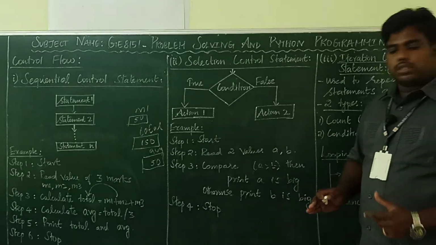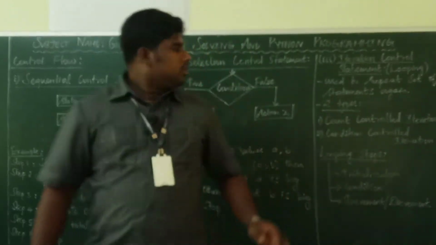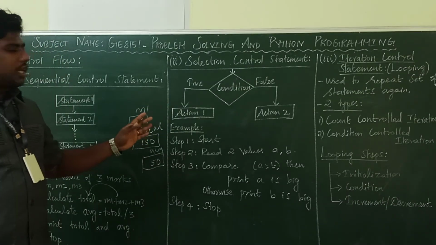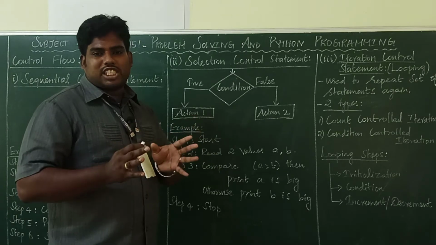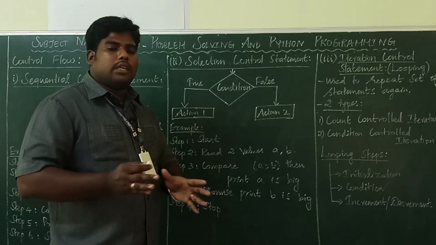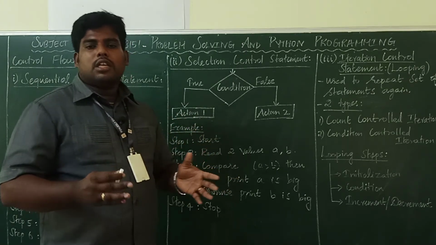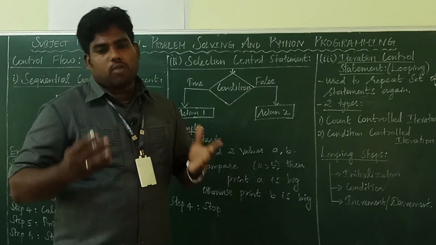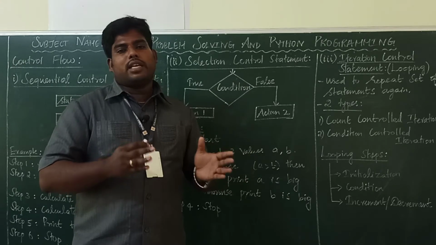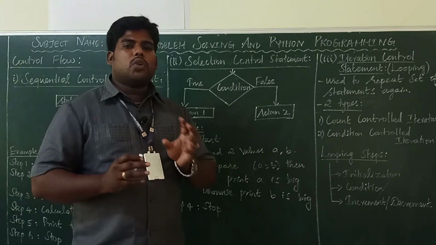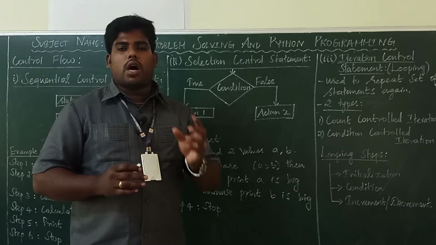Selection control flow statements. In the selection control flow, there should be one condition. You have to check one condition. Depending upon the condition, the actions will be selected. For example, in the previous video section, I gave one simple example: how to find whether a number is positive or negative.